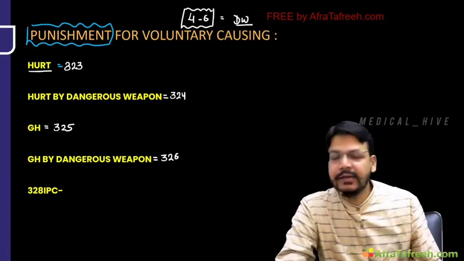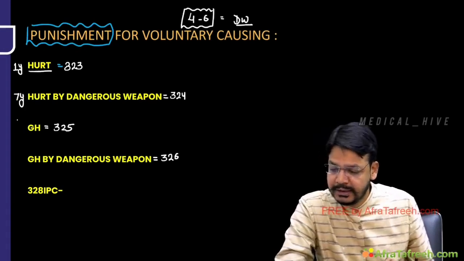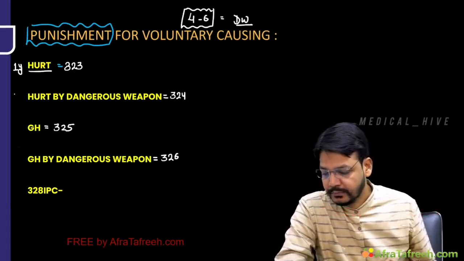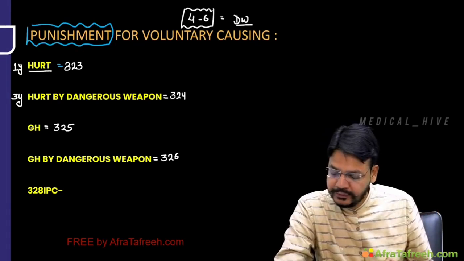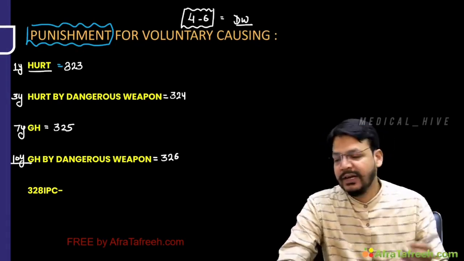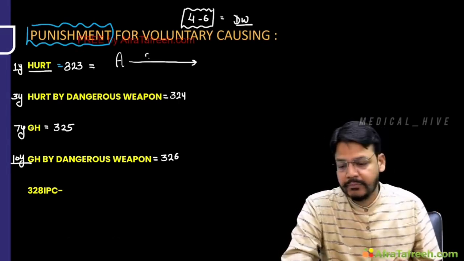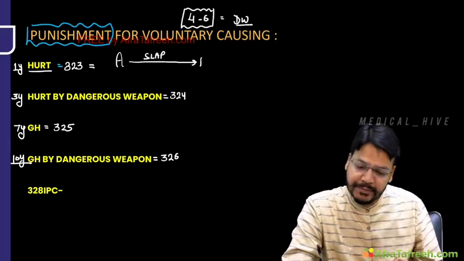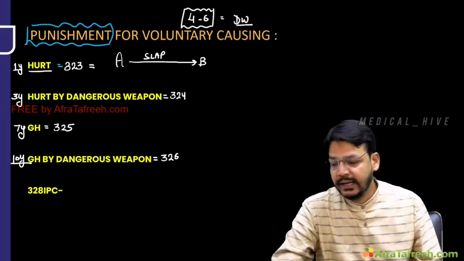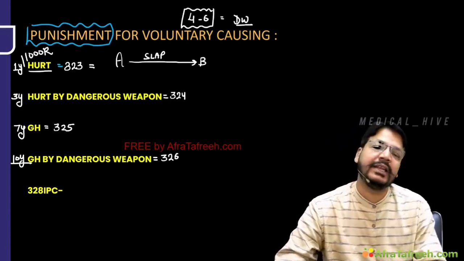Now, hurt. Now punishment you can remember, it is 1 year, up to 1 year, up to 3 year, this is 3 year maximum, 7 year and 10 year. Now I will give some example. If A slapped B, it's a hurt, it's a non-dangerous, so I'll put in 323. Here punishment is 1 year or 1,000 rupees fine.